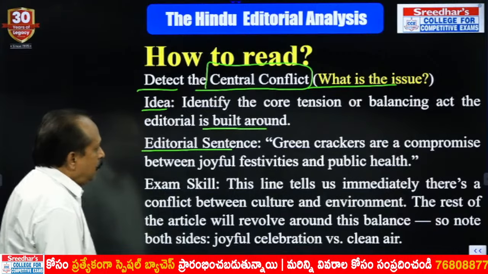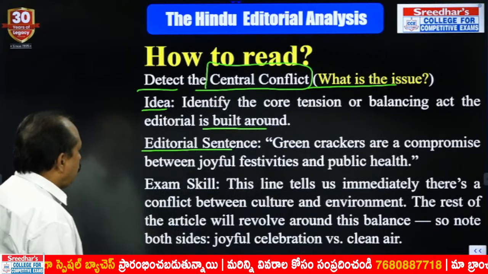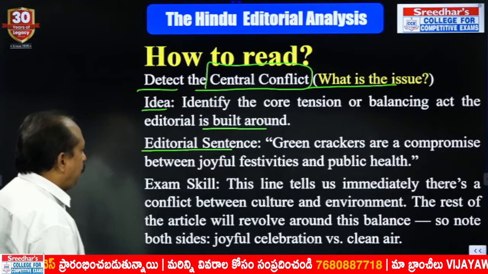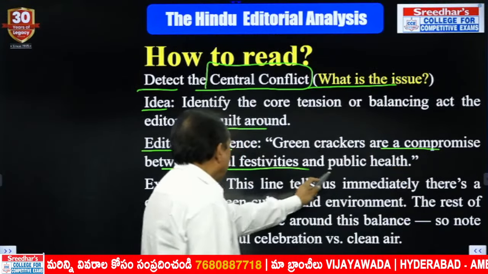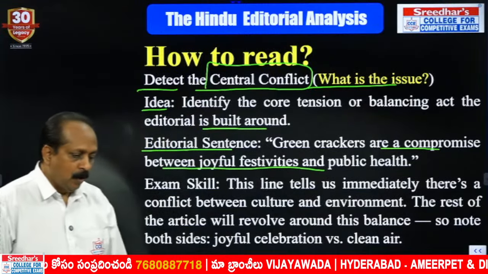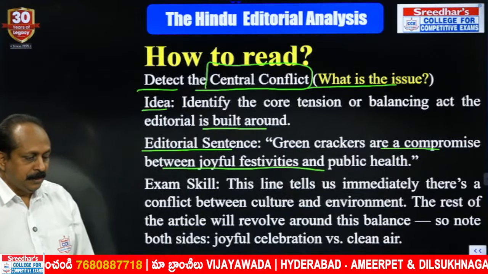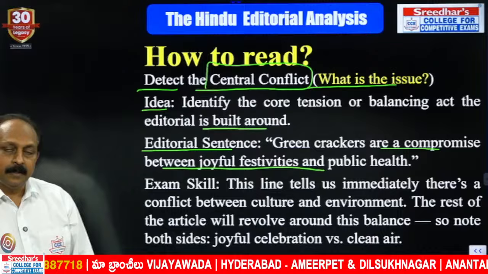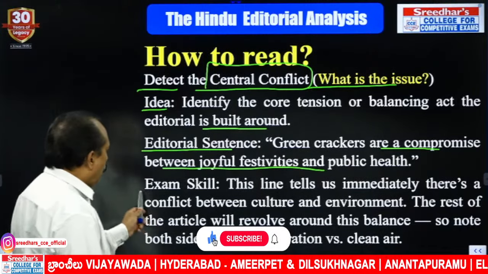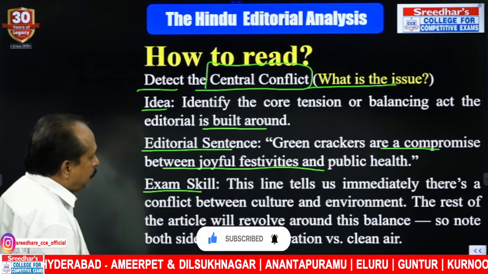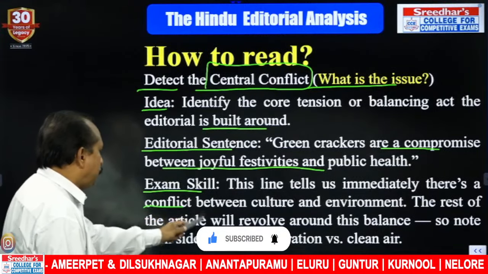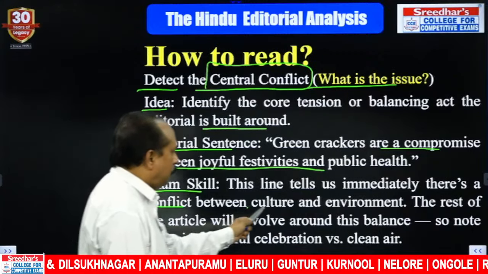Editorial sentence: green crackers are a compromise between joyful festivities and public health. Compromise between two things. One is joyful festivities, and the other one, public health. What is the exam skill you need based on that sentence? This line tells us immediately there is a conflict between culture and environment.